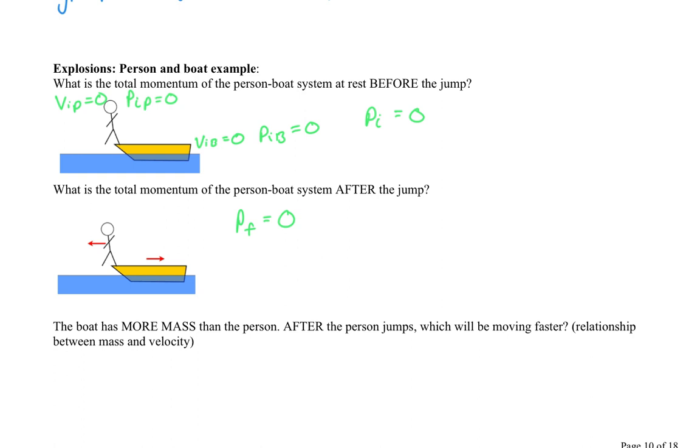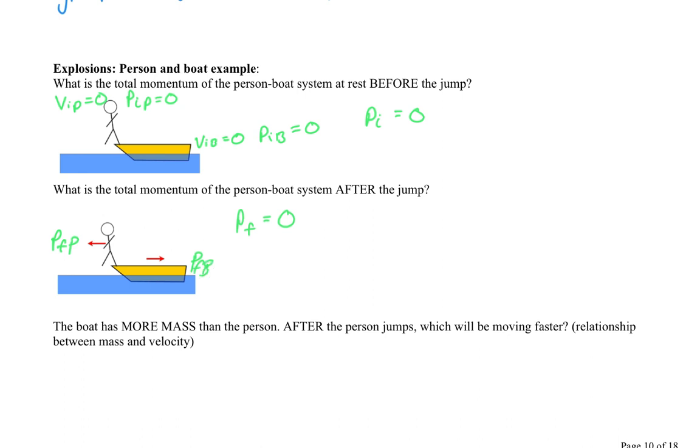But that's going to allow me to do some calculations. So for instance, if I know the boat has more mass than the person, after the person jumps, I know which one will be moving faster, because this is the final momentum of the person, and this is going to be the final momentum of the boat.